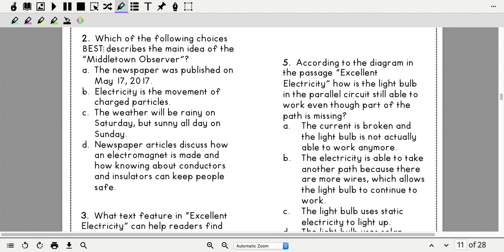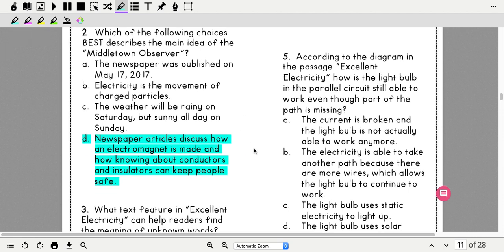Notice this word best in capitals. C, the weather will be rainy on Saturday, but sunny all day on Sunday. It shows what the weather will be, but that is not our answer because it is not what the newspaper is mostly about. Now, down here, it talks about the electromagnet, which is the boy creates electromagnet, and it talks about conductors and insulators, which is the second article. So this is what the newspaper is mostly about. So I'm choosing D for my answer.